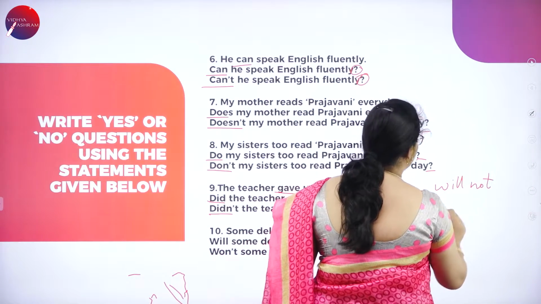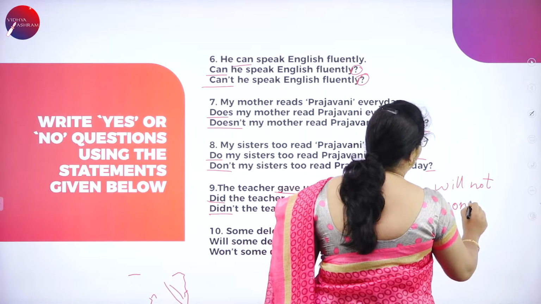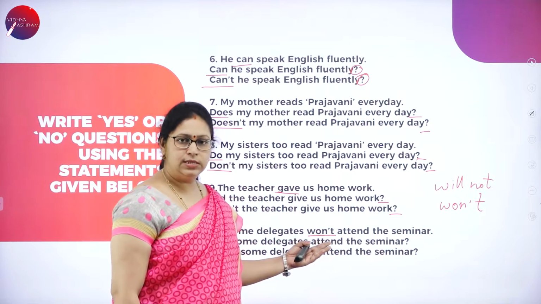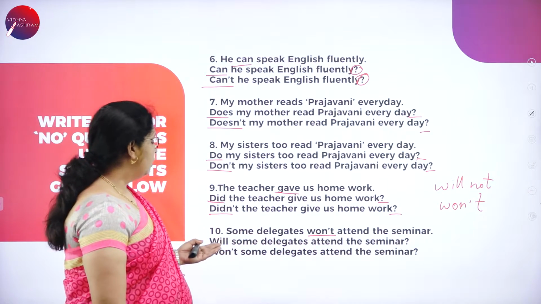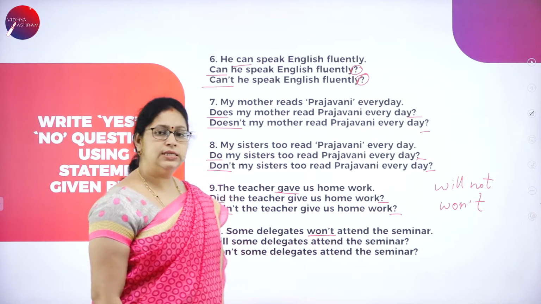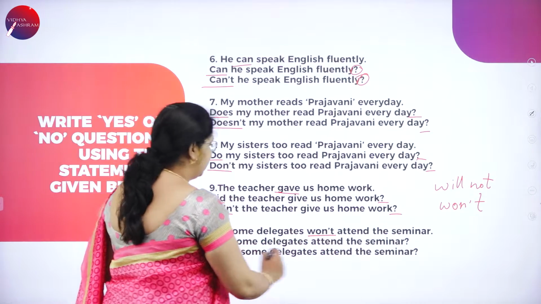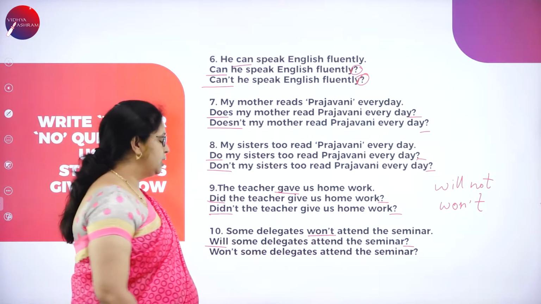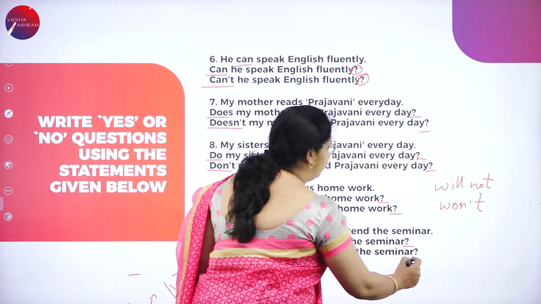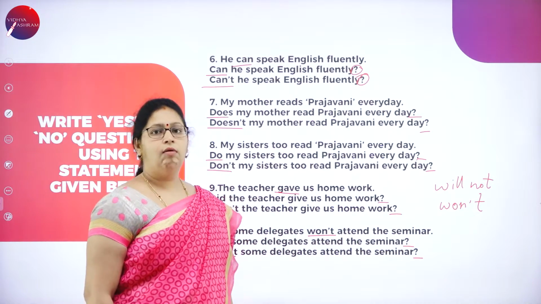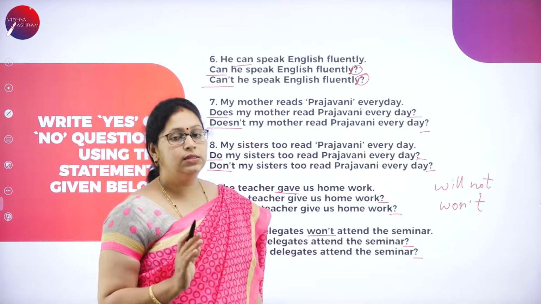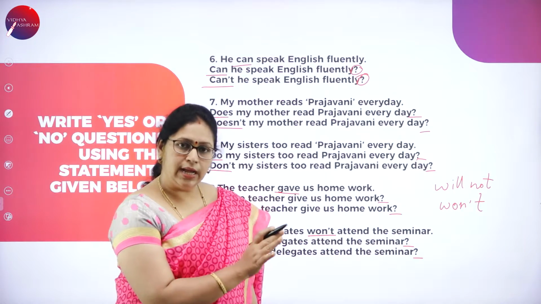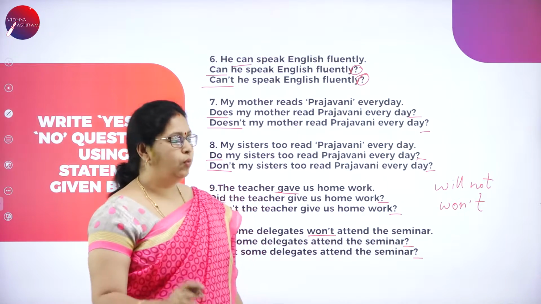Will not is won't. Okay, that we already have in the statement. We'll use the same. Will some delegates attend the seminar? Question mark. And won't some delegates attend the seminar? Question mark. Okay, hope this is clear now. This is called yes or no question form, where you'll get the answer in yes or no.